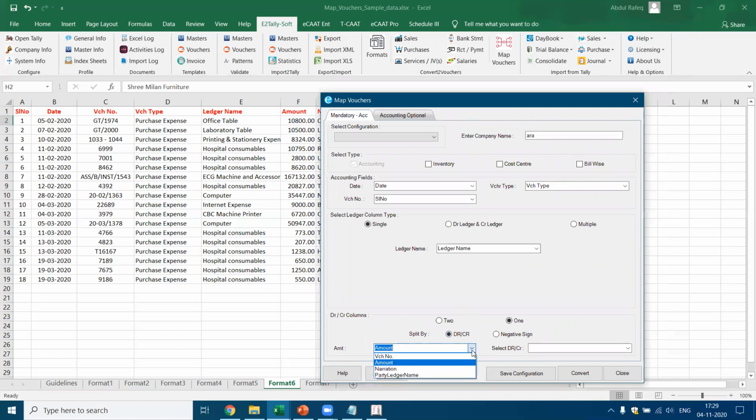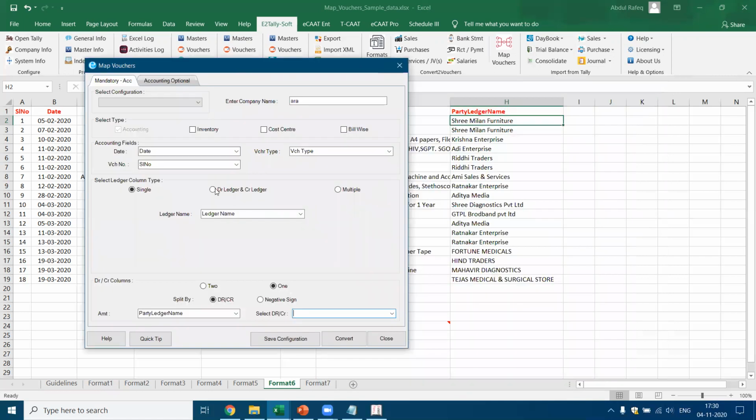I go to the party ledger name. I select the party ledger name, and I also have to select where is the corresponding, whether it's a debit or a credit, which is that column where I got the debit and the credit. In this case, I don't have a debit and credit. I've got only a single split by debit and credit. So where is this option available? In this case, I don't have a debit column. So let me select the debit amount. In this case, do I have a single debit amount or a multiple debit amount? I got only a single debit amount.